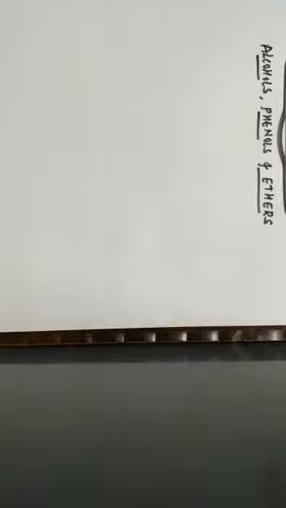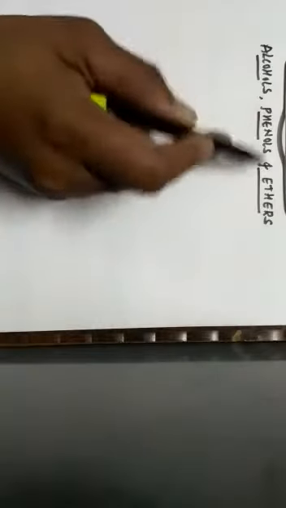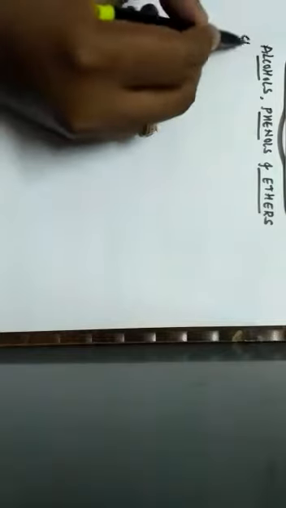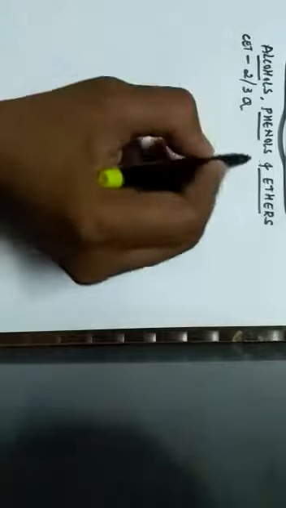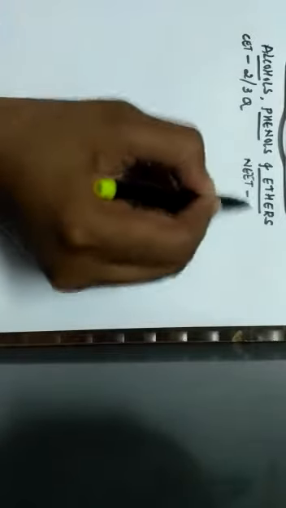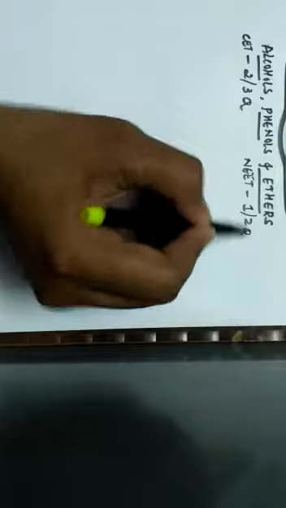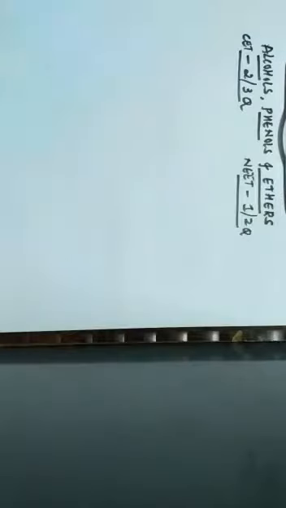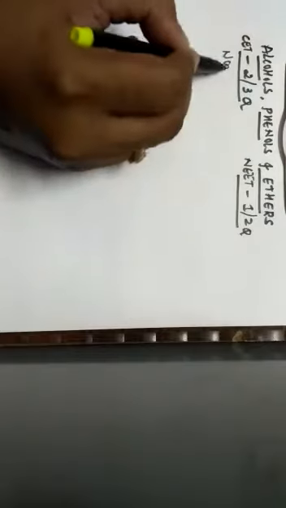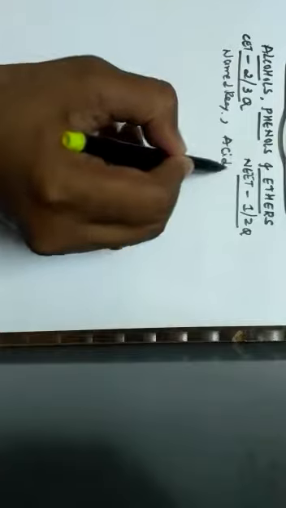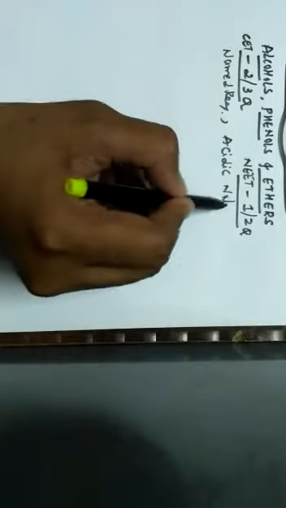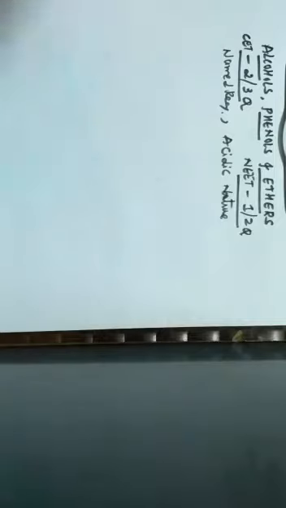Today, let us start with one more new chapter, that is alcohols, phenols, and ethers. When it comes to CET, we can expect 2 to 3 questions from this chapter, and when it comes to our NEET examination, we can expect 1 to 2 questions. So, basically, from this chapter, the majority of the questions will be based upon the named reactions, and along with named reactions, another type of question will be based upon the acidic nature in comparisons.